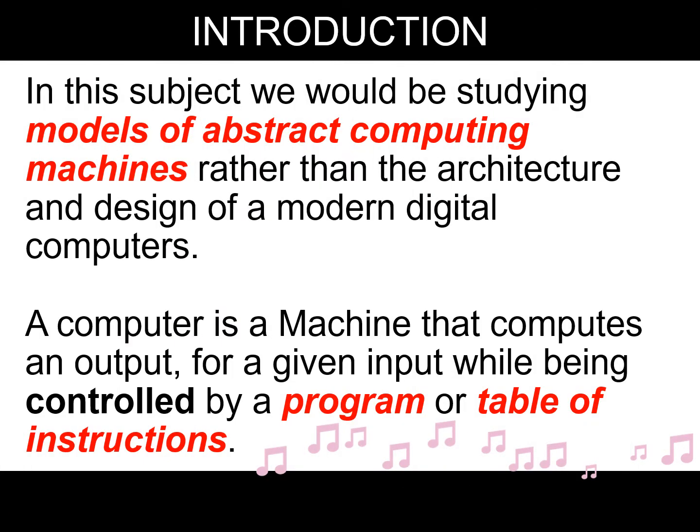So here in this particular course, we would be studying models of abstract computing machines rather than the architecture and design of modern digital computers. A computer is a machine that computes an output for a given input while being controlled by a program or a table of instructions.